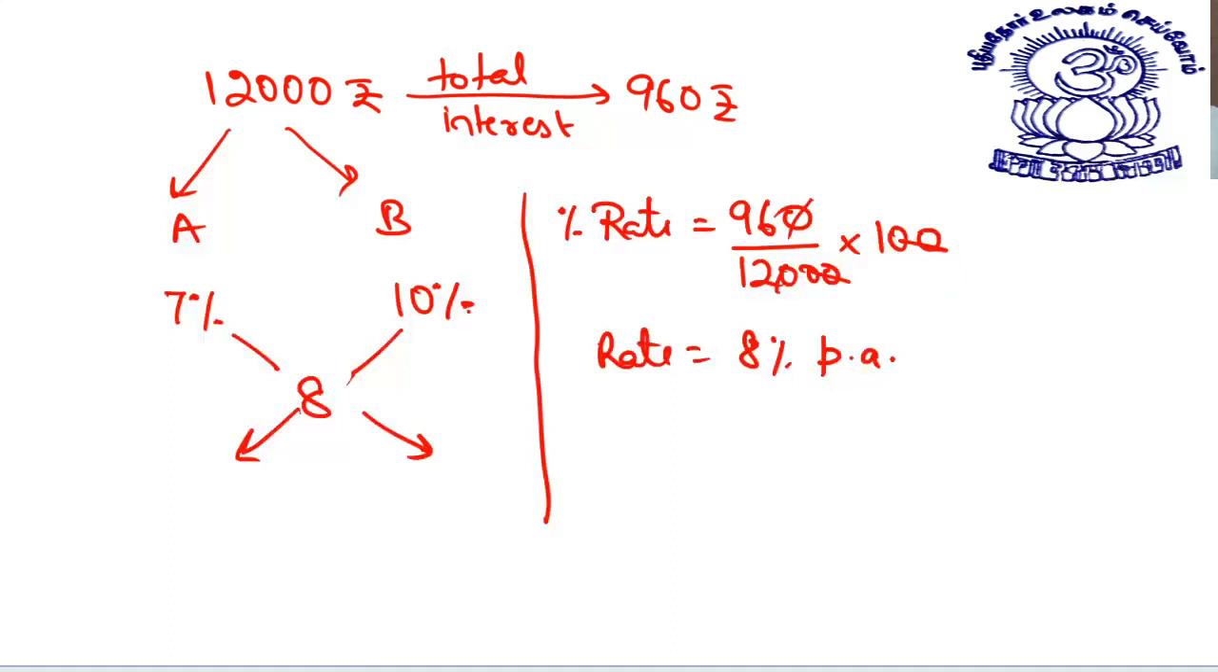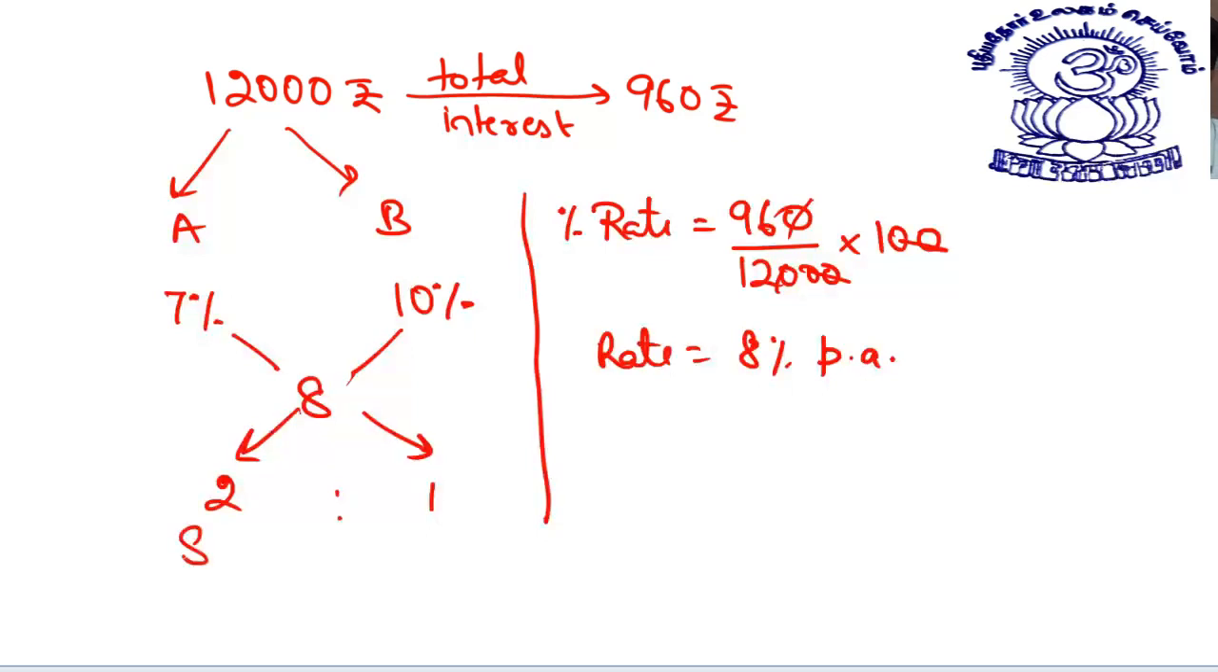10 minus 8 is 2. 8 minus 7 is 1. So the ratio in which I gave them the money was how much? It is 2 is to 1.